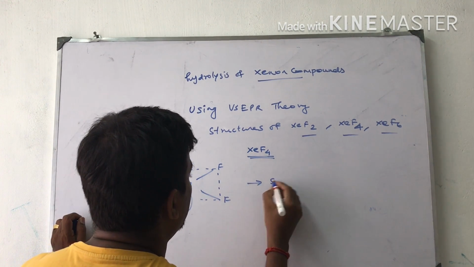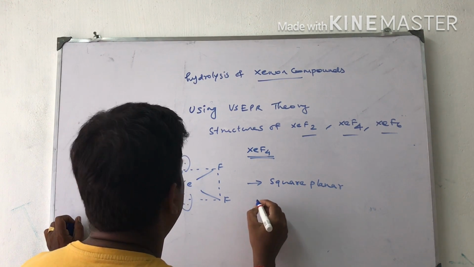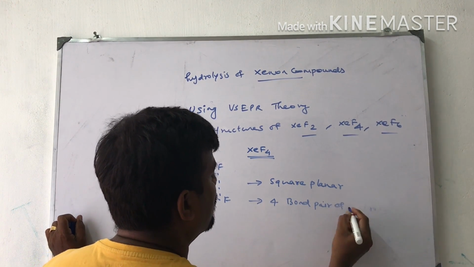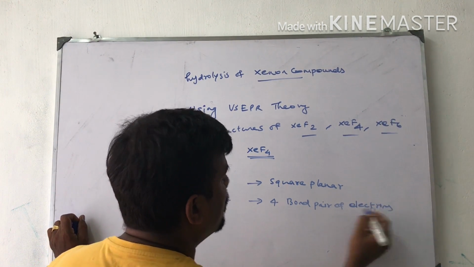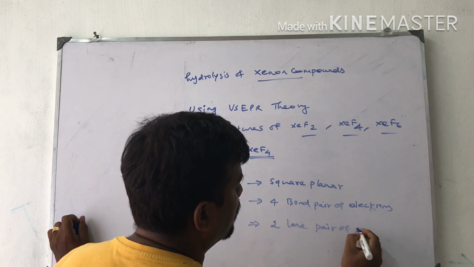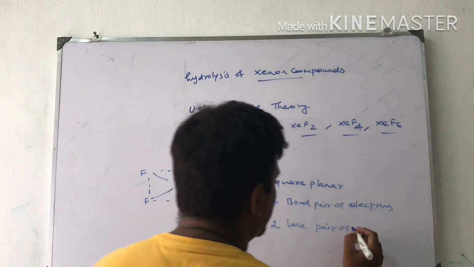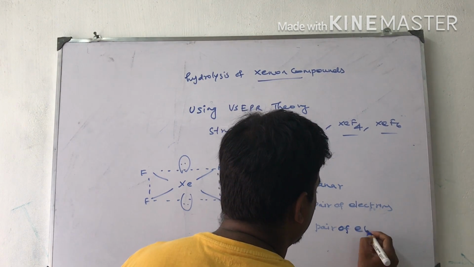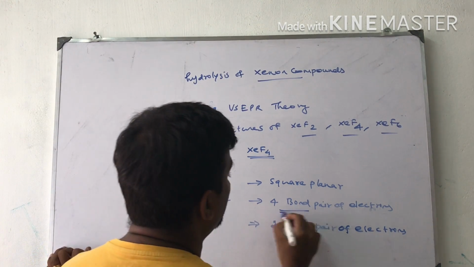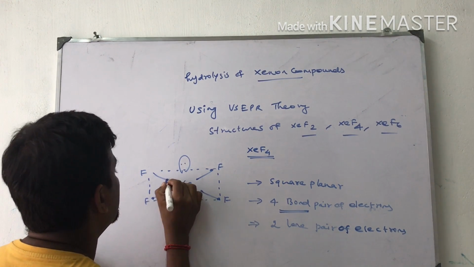The structure is square planar, and there are four bond pairs of electrons and two lone pairs of electrons.